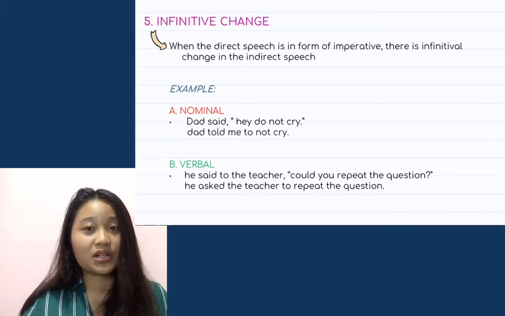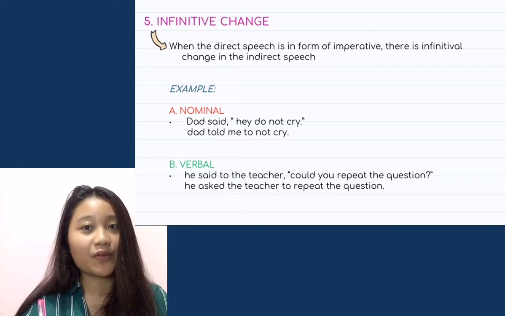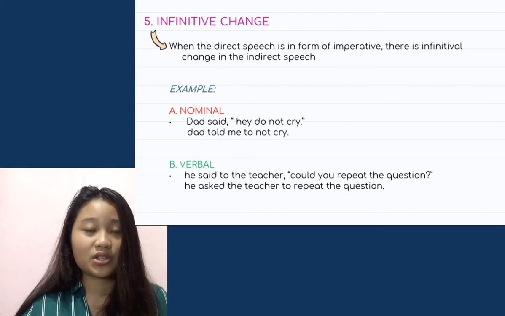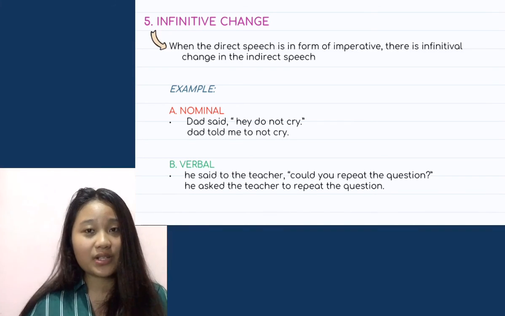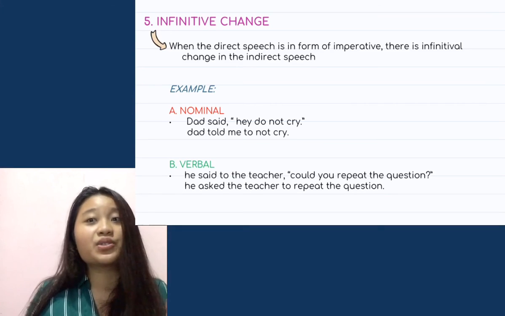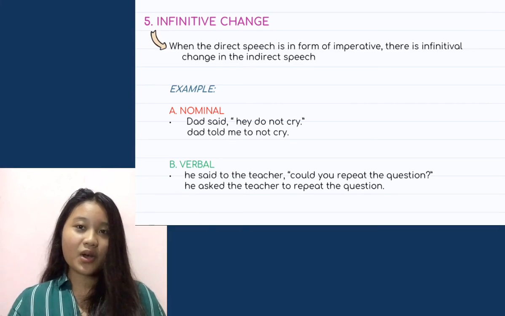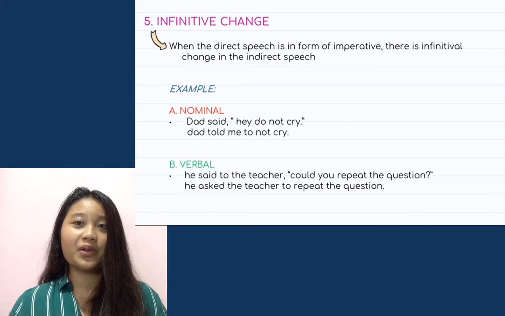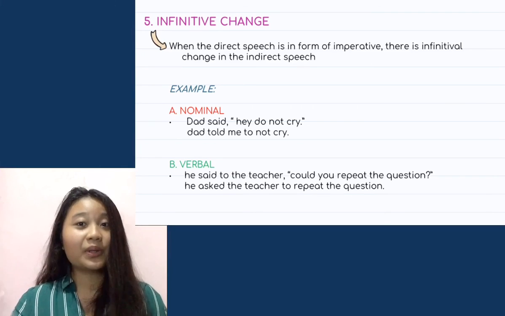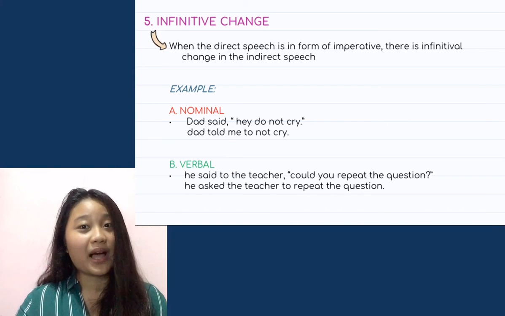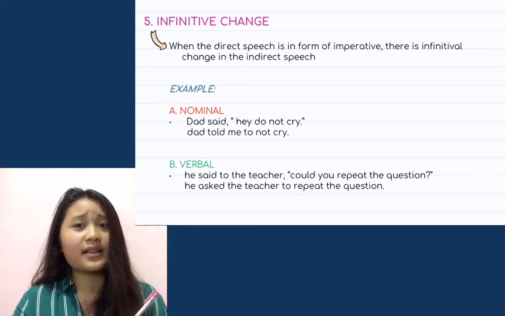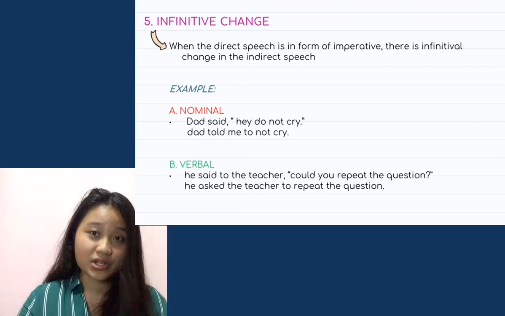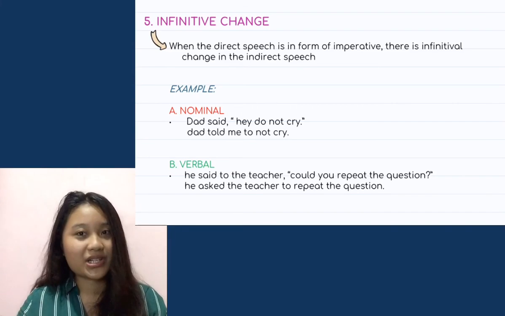We use told. And the second example, for verbal, he said to the teacher, "Could you repeat the question?" The sentence in indirect speech is, he asked the teacher to repeat the question. So in infinitive change, we use Dad told someone to do something. Like, Dad told me to not cry. Don't forget the word to. Like the second example, he asked the teacher to repeat the question.